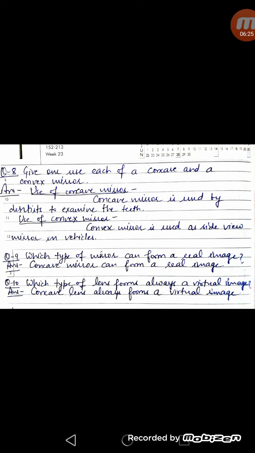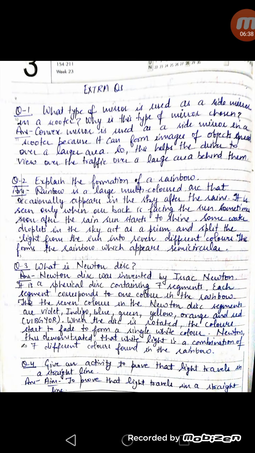In question number 10, which type of lens always forms a virtual image? As we know, concave lens always makes a virtual image, whereas a convex lens can make real as well as virtual image.